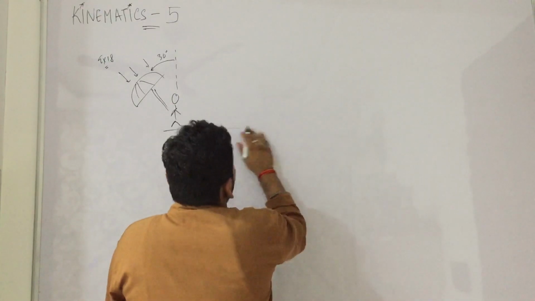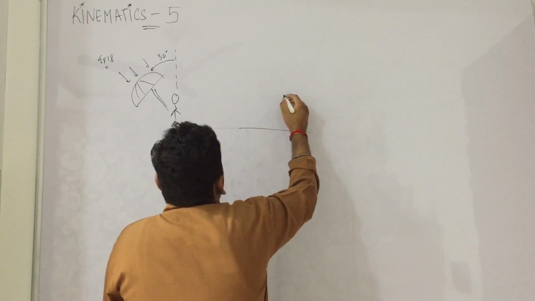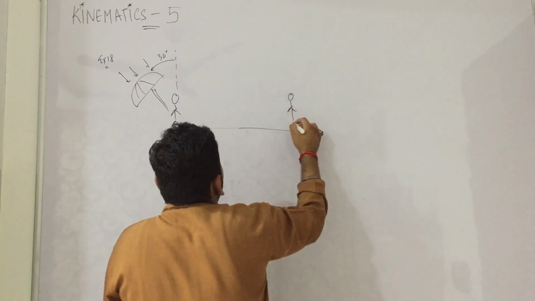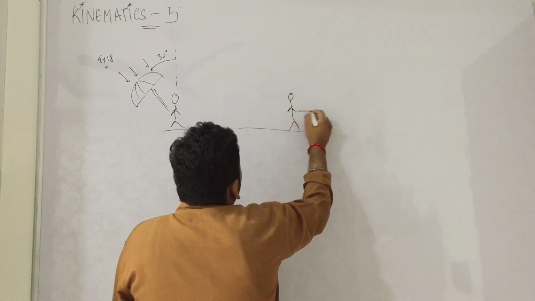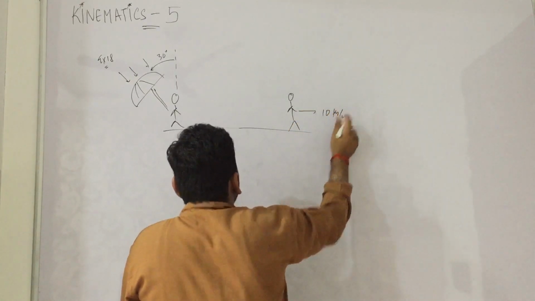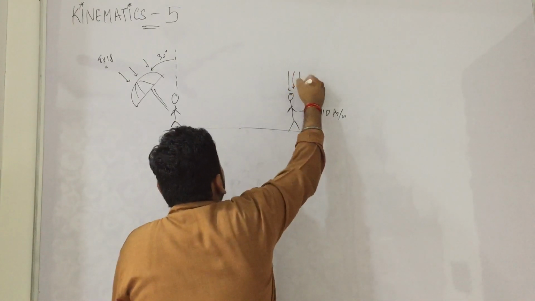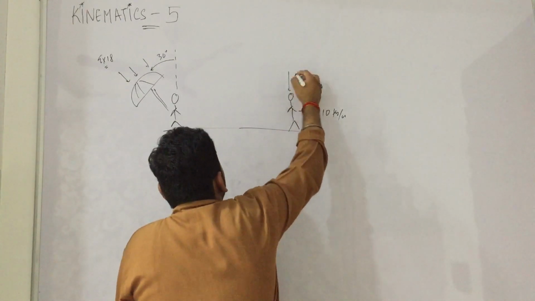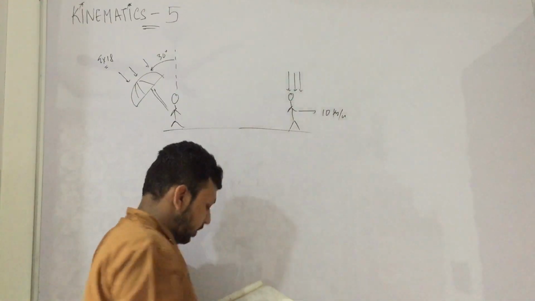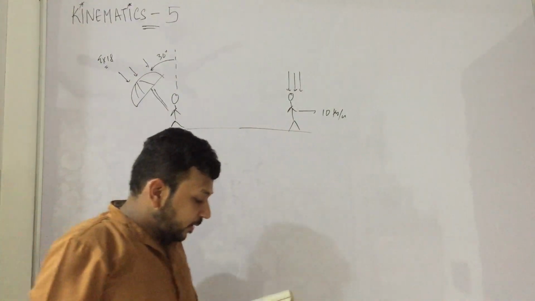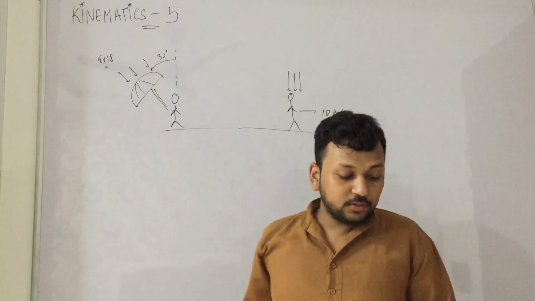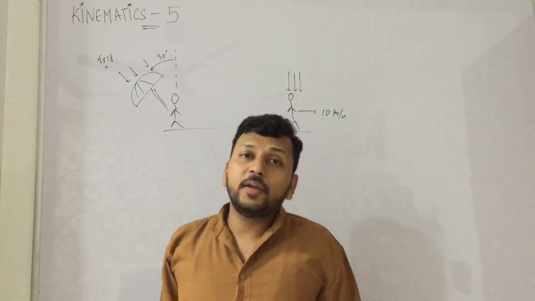He says, let us enjoy the rain, and he must be singing the song Tip Tip Barsa Pani. He is running at 10 km per hour and he finds the raindrops now falling vertically. He is amazed why this is happening. Now we have to find the speed of raindrops with respect to the road and with respect to the moving man.